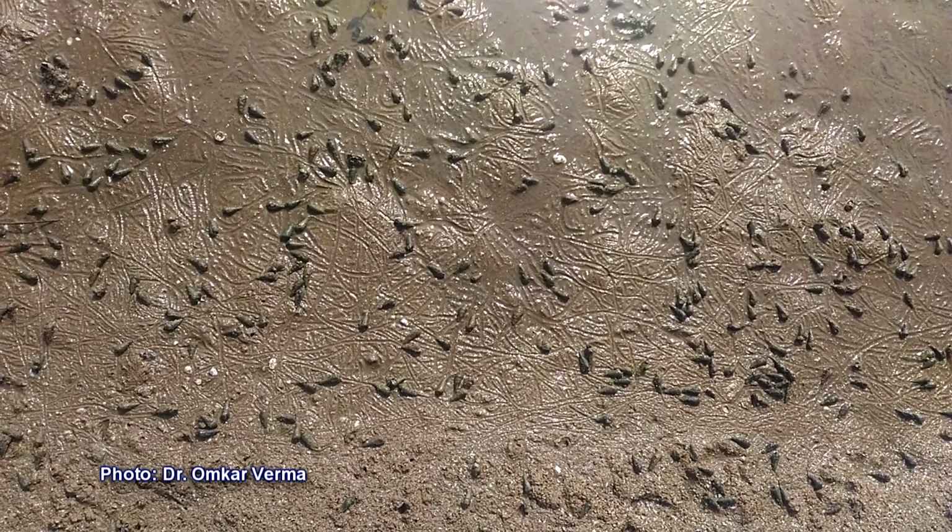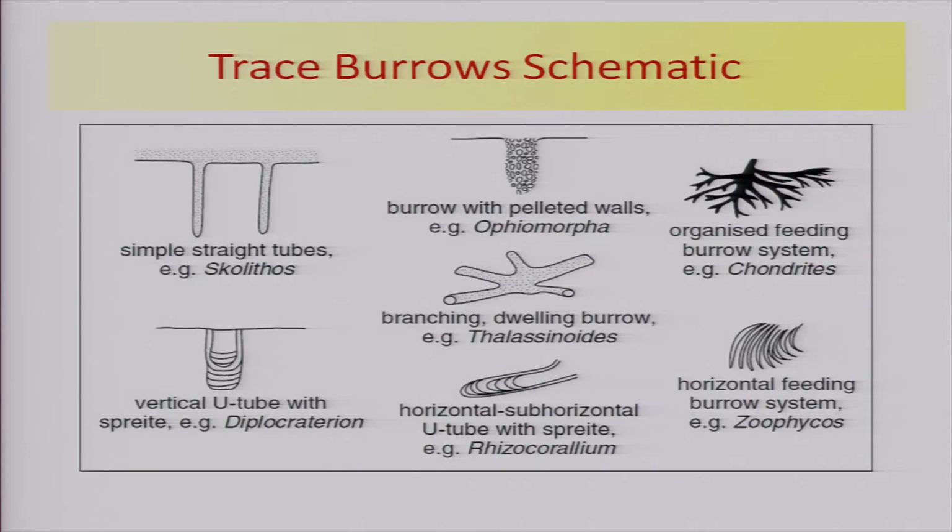traces, like some of them go and rest in a pit. They call it a simple straight tube-like form. They also go and make a burrow and stay there. Sometimes they form feeding burrows, when the animal organisms want to get food. Sometimes they churn the sediment all through and go around it, and we call it a vertical U-tube type of structure. So they are also branching. There are also horizontal feeding burrows.